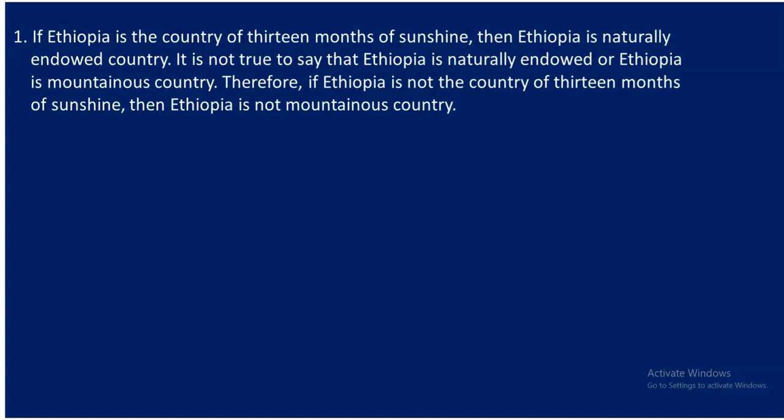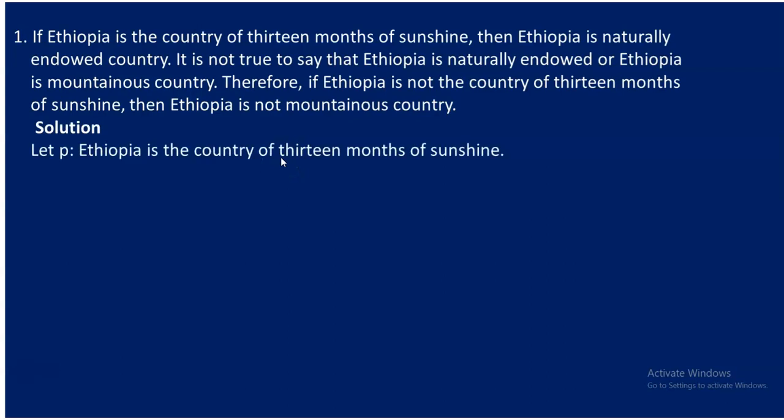for this particular argument. Okay, so how many different sentences are written here within this argument? Let's see. The first one says Ethiopia is a country of 13 months of sunshine. So you may consider this as one sentence. So you may call this to be P. And let's proceed. It says Ethiopia is naturally endowed. There is also another saying about Ethiopia. So you may consider that as what? Second one. Call it Q. So Ethiopia is naturally endowed country. That is represented by proposition Q.